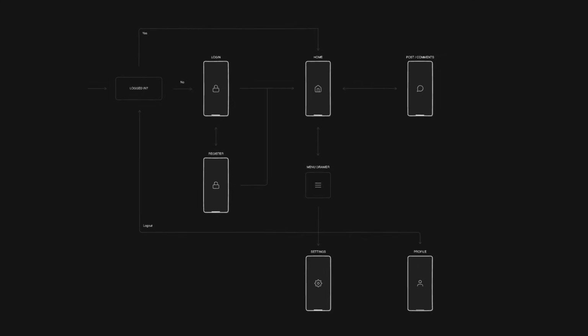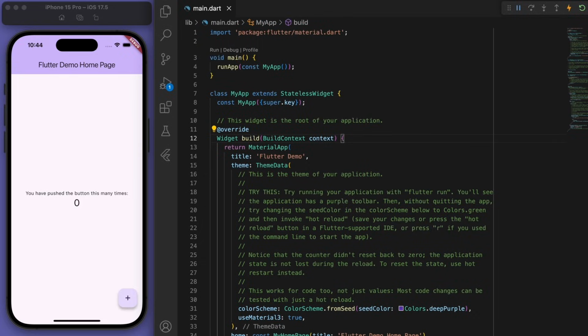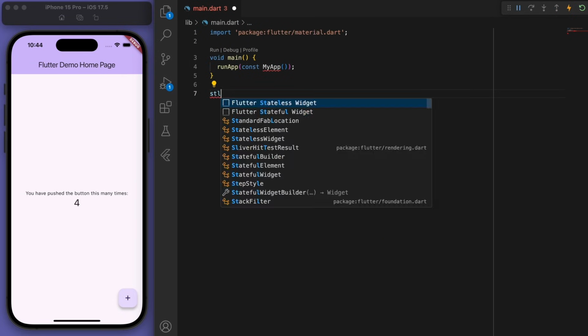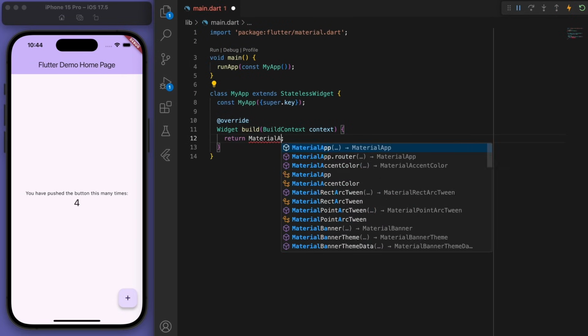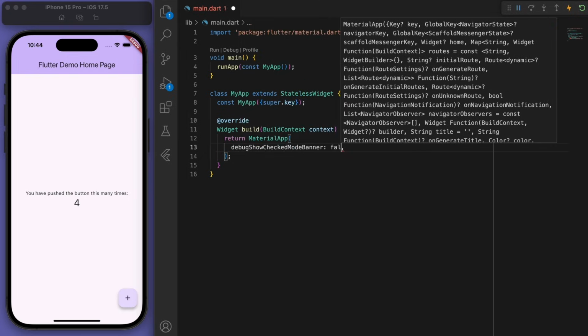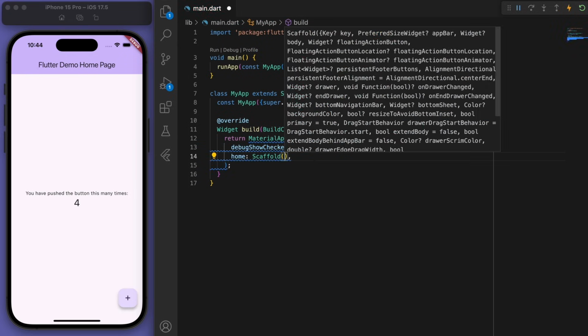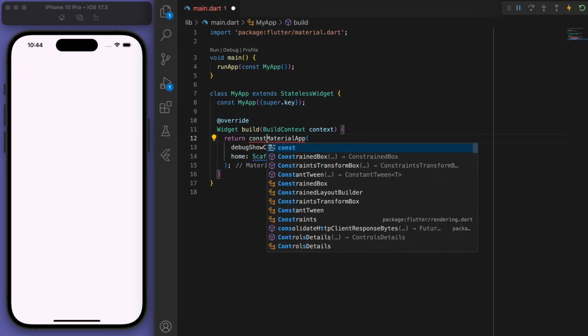I want you to open up a brand new Flutter project and let's begin with the authentication. I've opened up a brand new Flutter project and you should just get this demo counter app. We're going to create this from scratch. So let's delete everything below the main function. And in my material app, I just want to check this debug banner to be false. And let's just start with a blank scaffold. So you should have a white blank app like this.